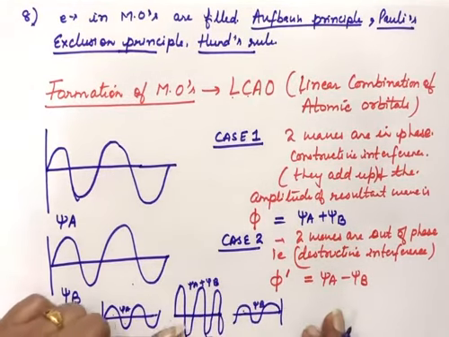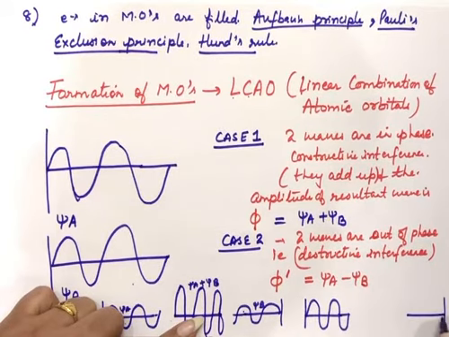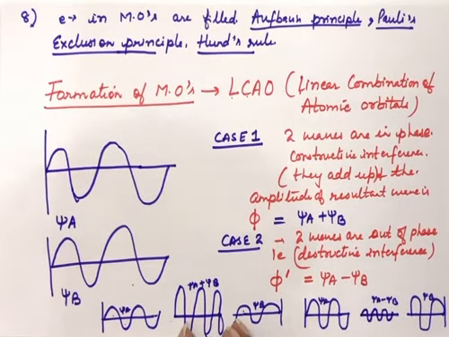But when there is destructive interference, then when these two waves start overlapping, the trough of this wave will fall on the crest, and the crest falls on the trough. So the resultant wave amplitude will be less than that of this wave and of this wave. So this is subtractive effect and this is additive effect. Whenever the atomic orbitals overlap to form molecular orbitals, there will be two cases. One is additive effect, one is subtractive effect. With additive effect, bonding molecular orbitals will form, and with subtractive effect, anti-bonding molecular orbitals will form.